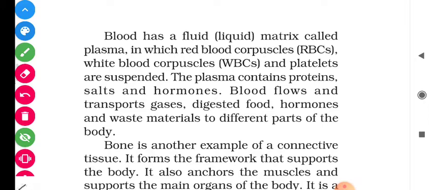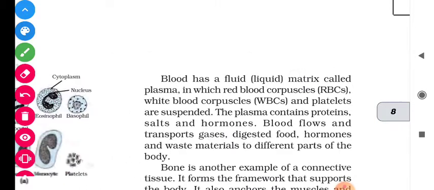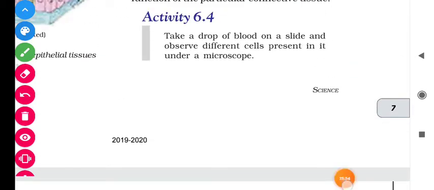Say, for example, the lungs supply oxygen-rich air to the blood. The blood carries this oxygenated air to the various cells, and inside the mitochondria of the cells, the mitochondria absorb the oxygen from the blood. At the end of the reaction, mitochondria supply carbon dioxide to the blood, and this blood carries that carbon dioxide again to the lungs, through which we can exhale. Okay, so this is another type of connective tissue.